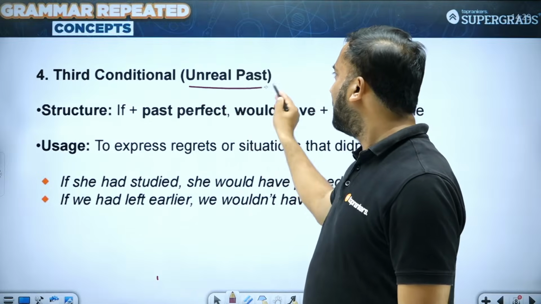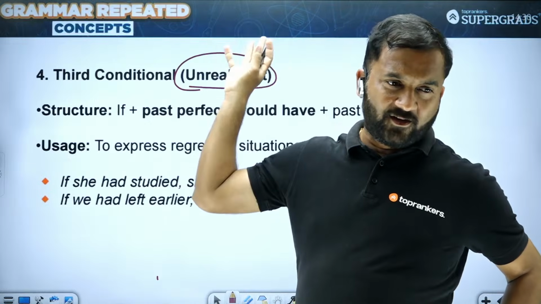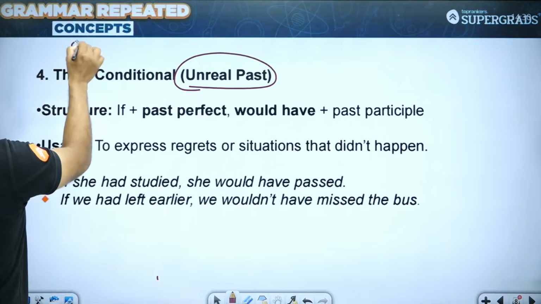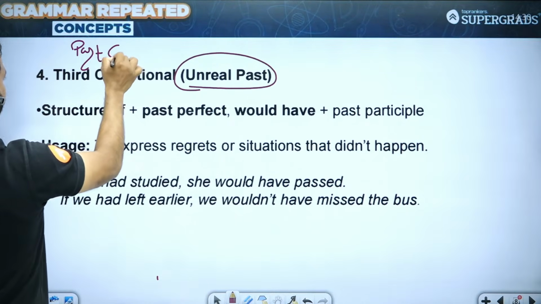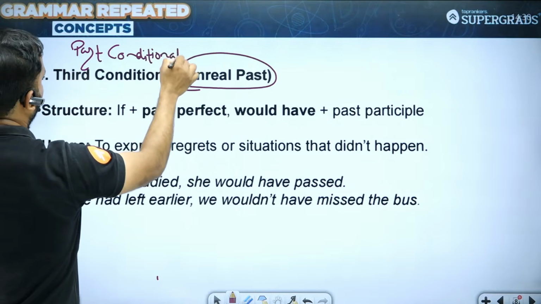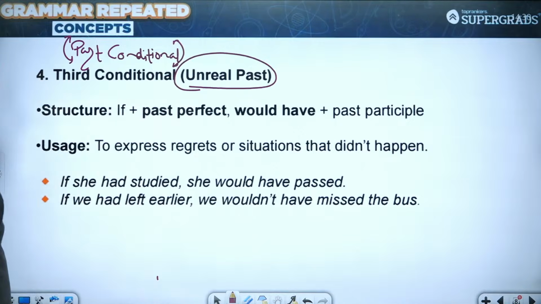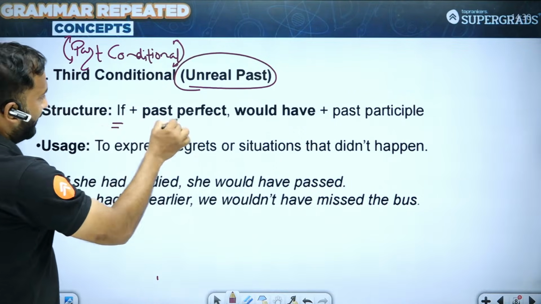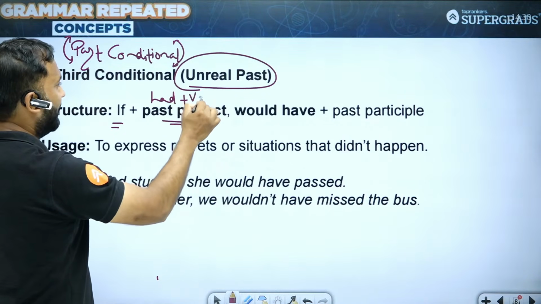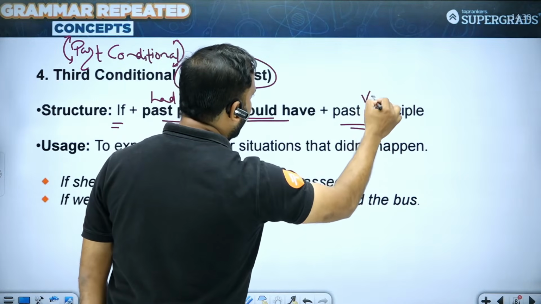Unreal past, something of the past that you wish to change. That is what past conditional is. तो इसको आप third conditional या past conditional नाम से याद रख सकते हो. Third conditional or past conditional, that is what you call it. So if structure क्या होता है, if then you have past perfect, that is had plus v3, उसके बाद would have and v3, would have and v3.